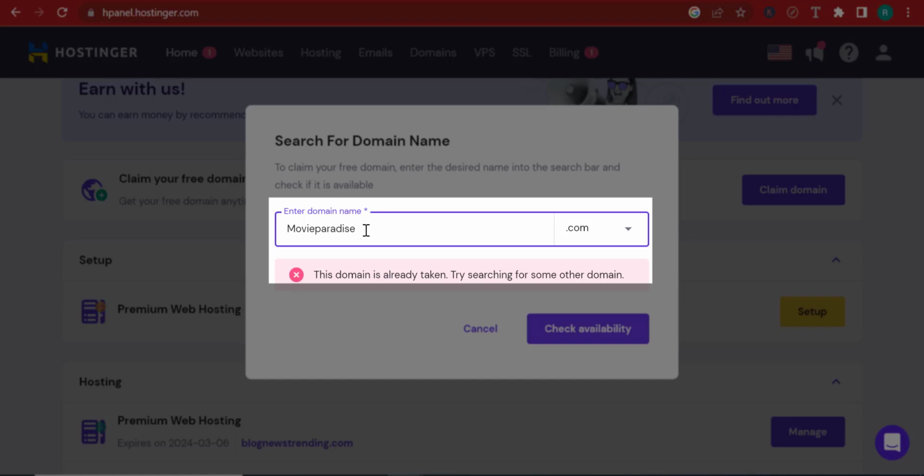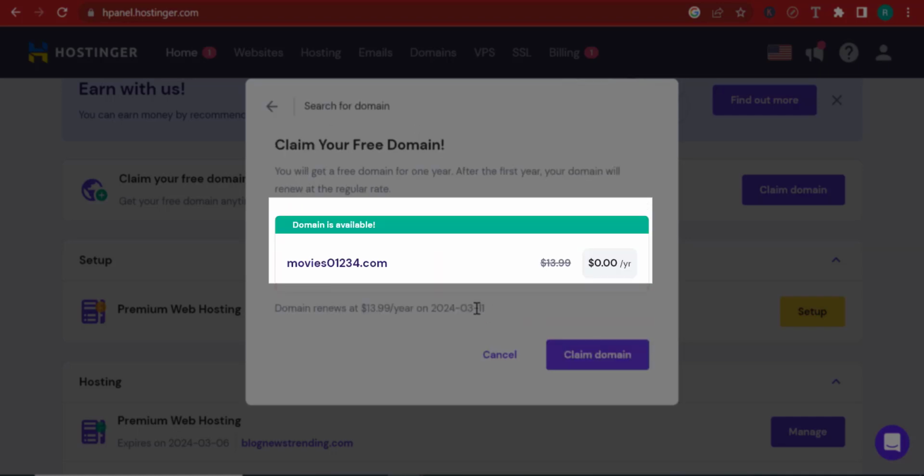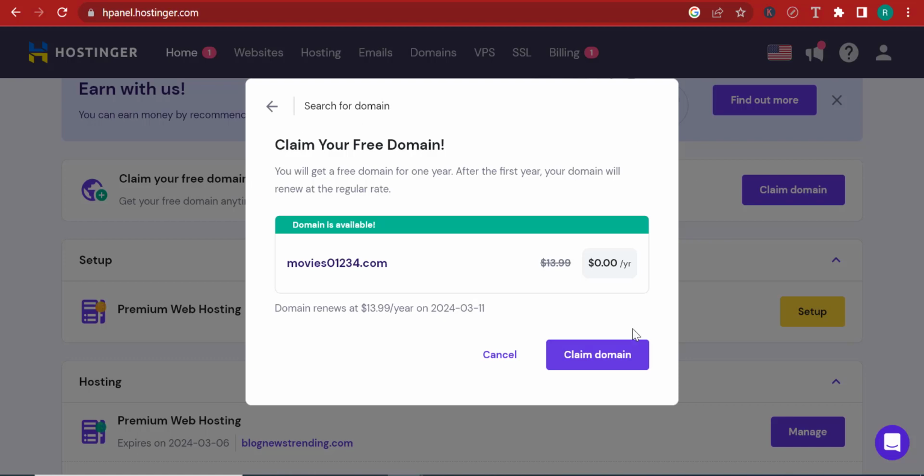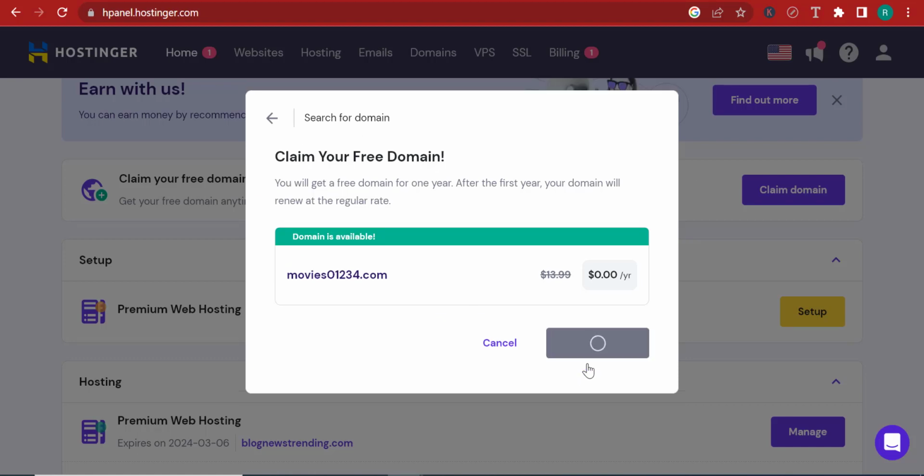Movie paradise or movie world. This is very basic. Movies paradise. Let's try movies paradise. Right, so these movie domains are all taken. Let's try movies 0123. It's also taken. 01234. Let's try this one. And this one is not taken. Okay, that's great. So I'm going to click on claim a domain.